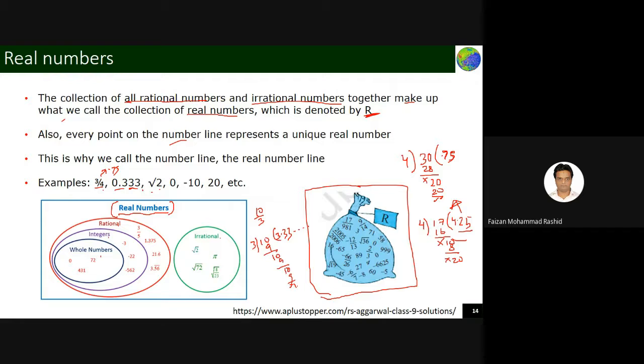The whole night I'll be writing like this only. So what I'll do, I'll write 10 by 3 as 3.33 with a curly bracket, like this. You can write 3.33 recurring for 10 by 3. This is the shortcut. So all the numbers together are called real numbers.